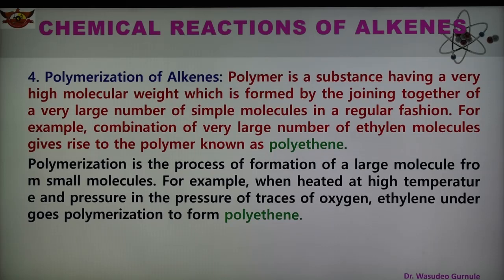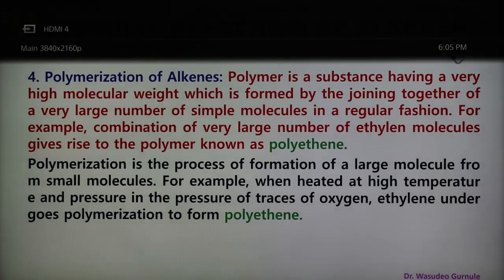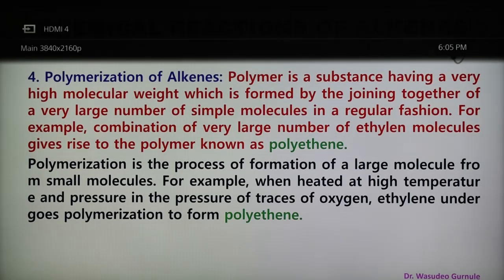What is polymerization? As we know, a polymer is a macromolecule in which monomer is converted into polymer, small molecules are converted into a big molecule. We can say that polymerization is a process in which a large number of simple molecules combine to form a big molecule. The simple molecules are called monomers, and the big molecule is known as the macromolecule or the polymer. Polymerization can take place by addition polymerization or condensation polymerization.